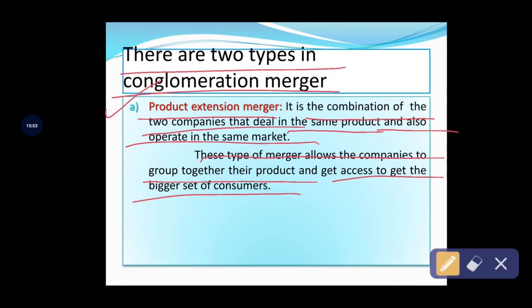But under product extension merger, the companies are offering the same product and they operate in the same and similar type of market. With the example, you will get an idea.